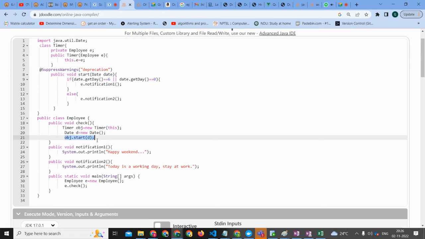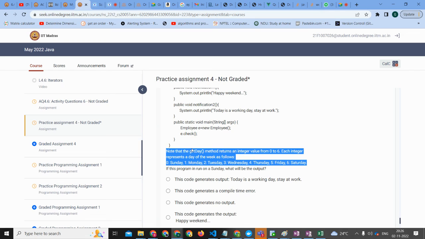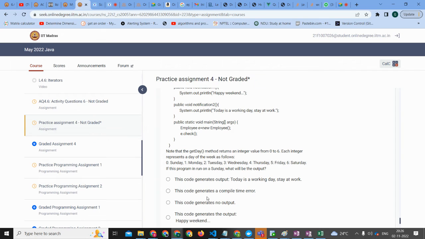If date dot getDay is equals to 6, what is this getDay? We saw in the question, 6 means an array, we saw in the question.